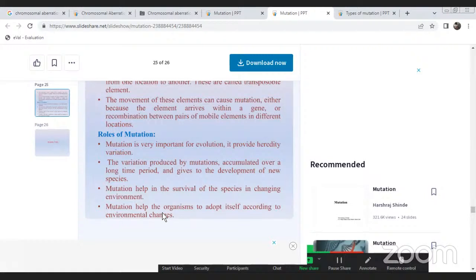Damage removal involves cutting out and replacing the damaged or inappropriate base or section of nucleotides.